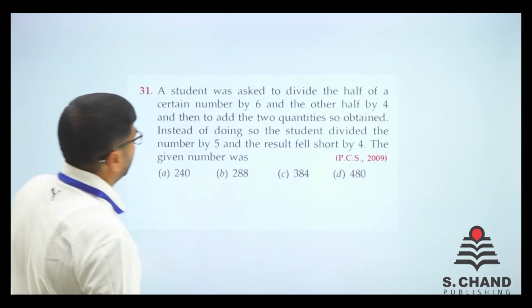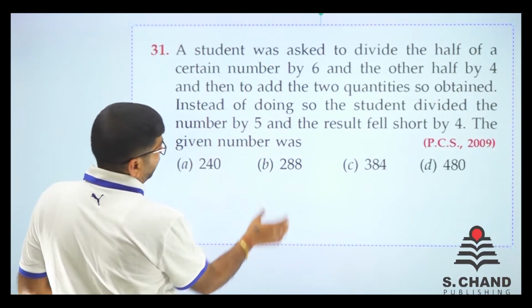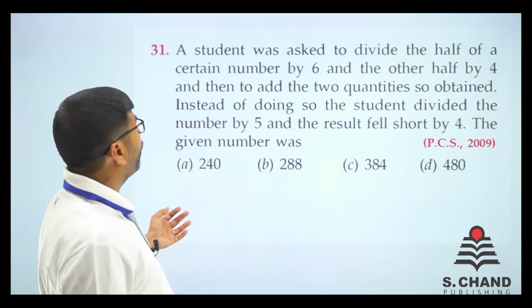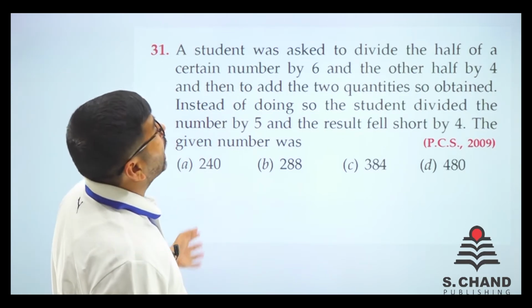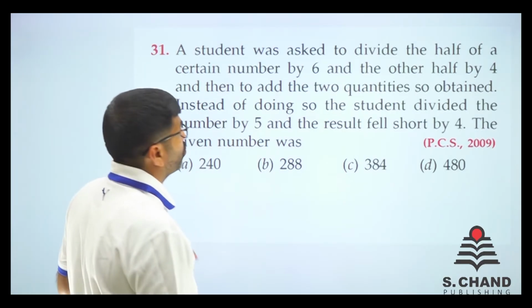Next question came in PCS in 2009, friends. Let's see what it says. A student was asked to divide half of a certain number by 6 and the other half by 4, then to add the two quantities so obtained.